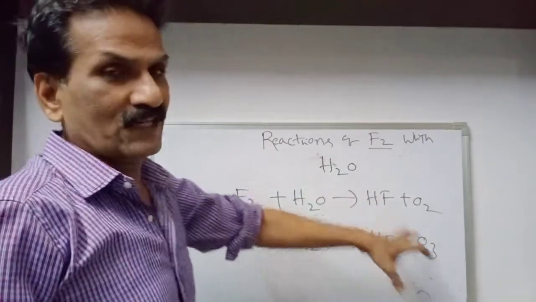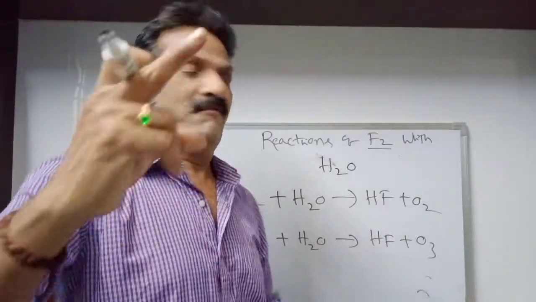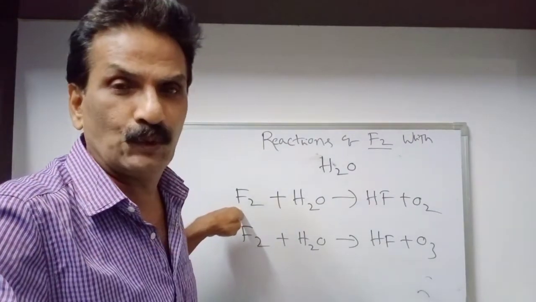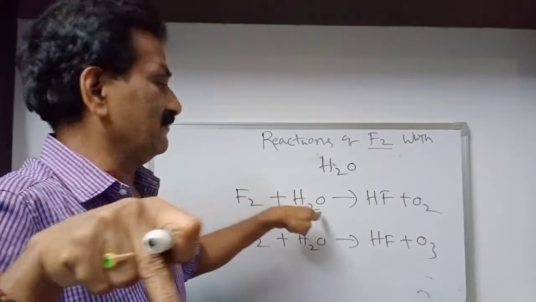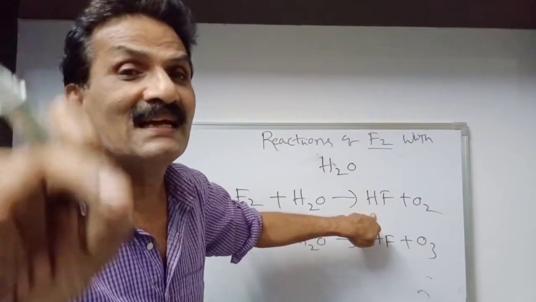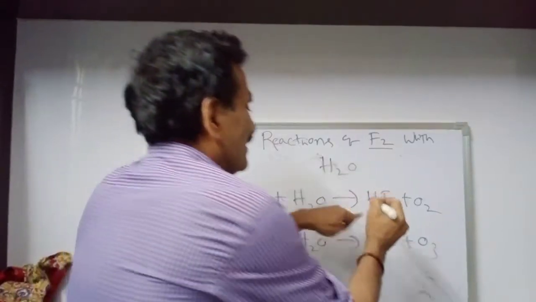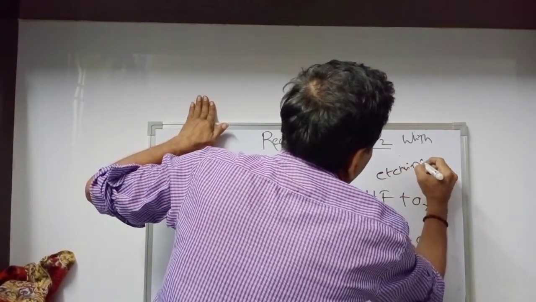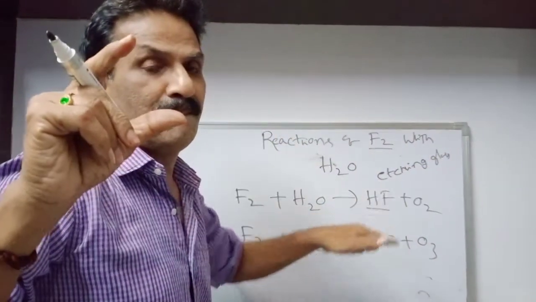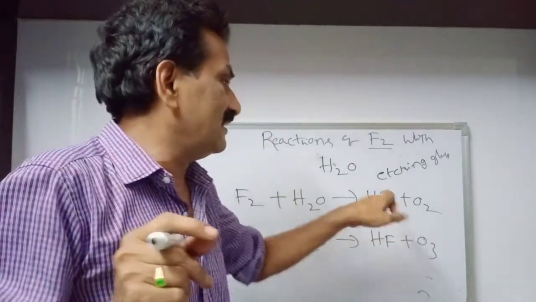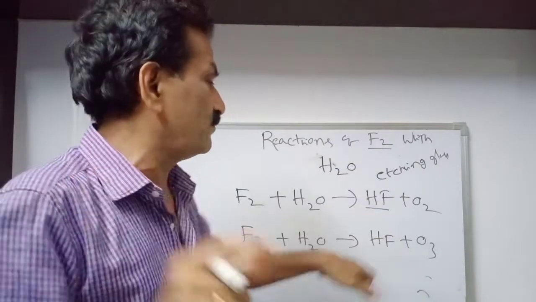So these are the reactions you are supposed to write when fluorine, a super halogen present in the 17th group, reacts with water. Hydrogen fluoride is used for etching glass. What is the substance used for etching on glass? That is nothing but hydrogen fluoride, HF.